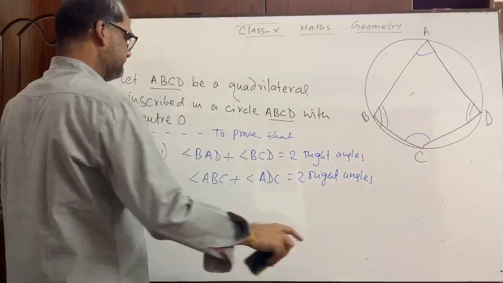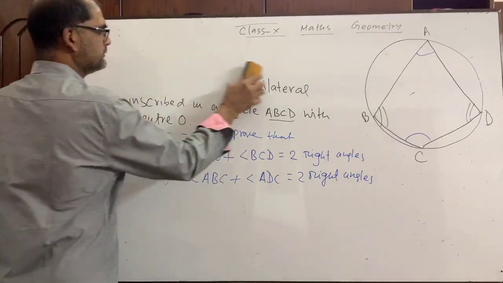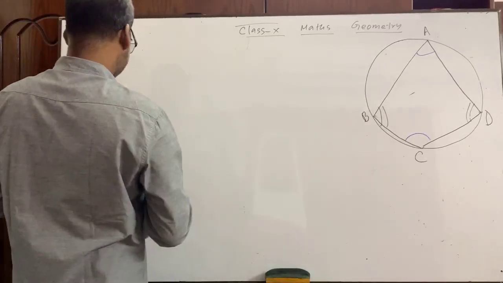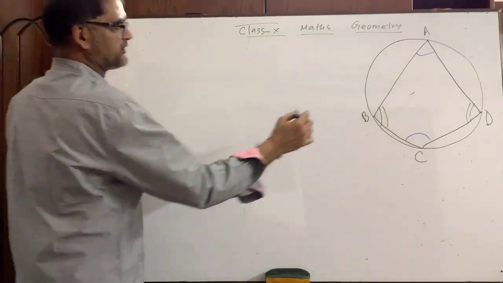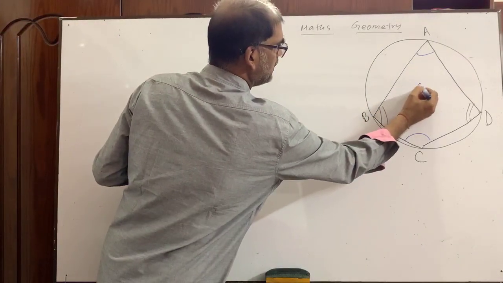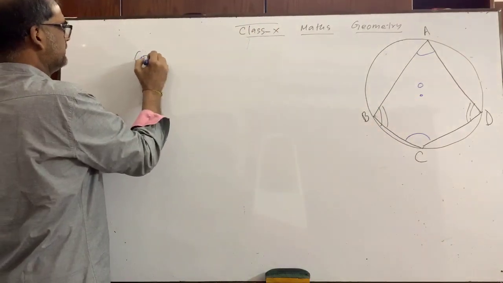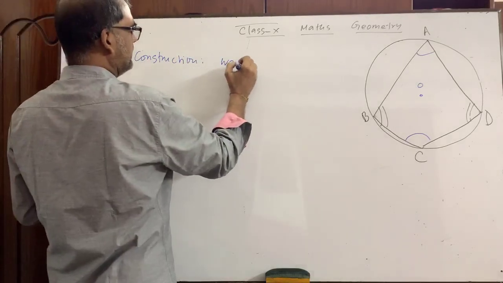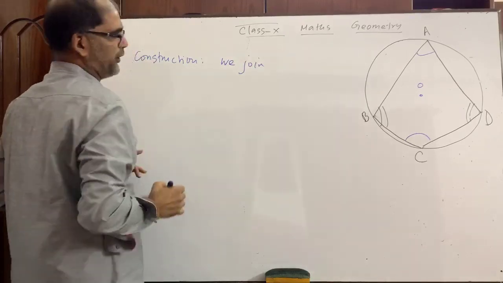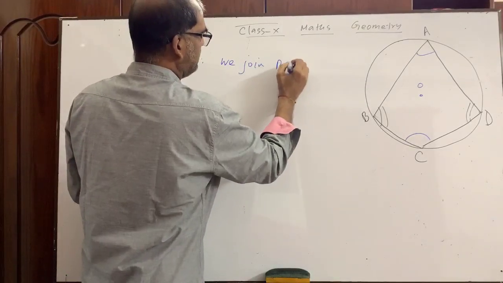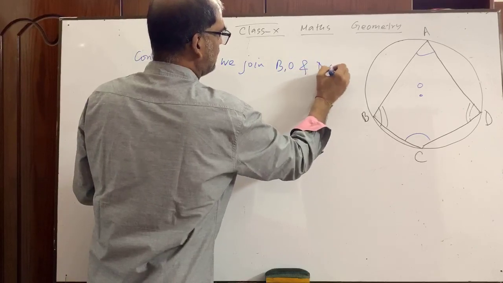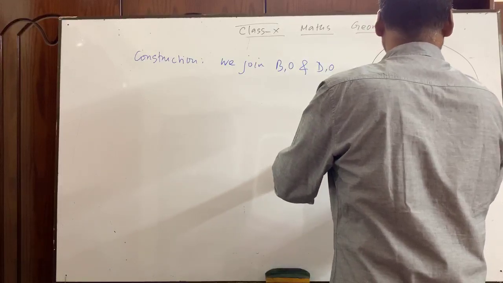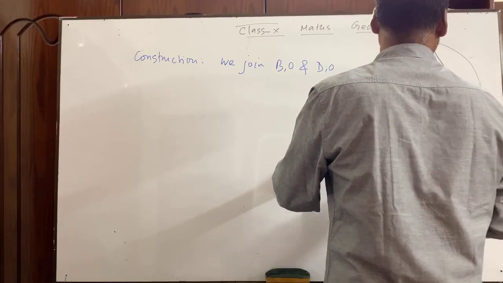Now construction. It was the center O. Construction: we join B comma O and D comma O. That means these B comma O and D comma O will be joined.